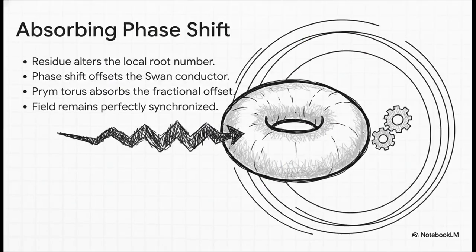Now, why does this matter? Because this specific -1/8 phase shift could have been absolutely disastrous, but instead of causing the derivation module to diverge and blow up, it gets entirely absorbed by the infinite topological capacity of the prime torus. It alters the local root number to perfectly match the local Swan conductor distortion. The universal cosmic partition function remains perfectly, flawlessly synchronized.